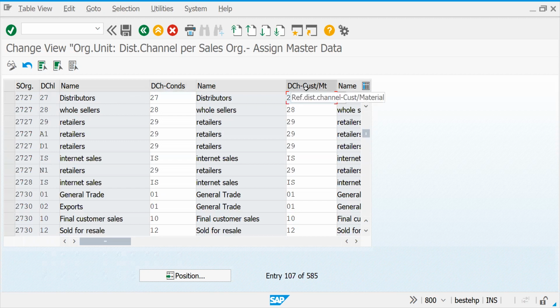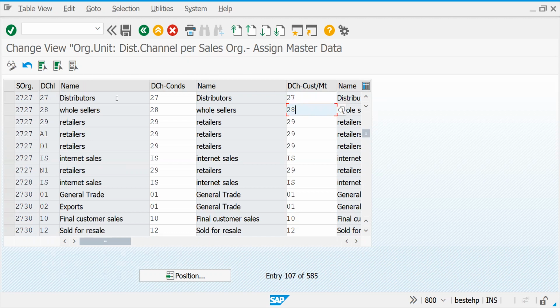So there is something called customer distribution channel, and customer distribution channel material. Distribution channel customer means whether he is a distributor, retailer or wholesaler. In a similar way with material, to whom are you going to sell it? You may sell to your customer, to a distributor, or some premium goods may be sold directly to corporate distribution channels. Materials are also created like that. So through which channel you are doing your sales.